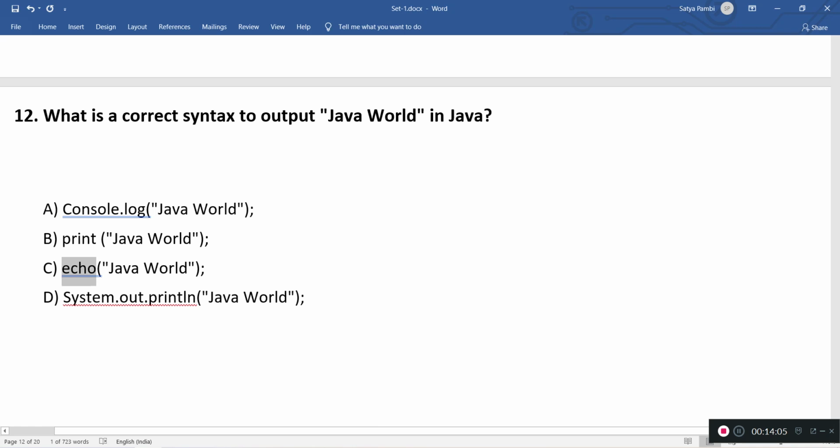Echo is used in the command line, where we use echo to see the path and some other variables. Coming to D, this is System.out.println Java world. So this is the proper way to print a string in Java. In fact, anything we can print using System.out.println. So the answer would be D.